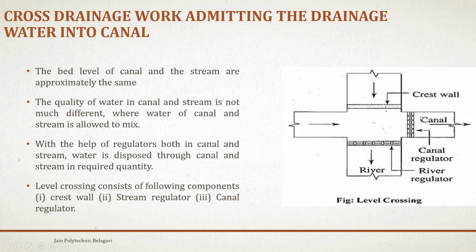If water is required in the canal portion, then we stop the river regulator and the water is passed through the canal regulator. If water is not necessary in the canal, then we stop the canal regulator and open the river regulator.